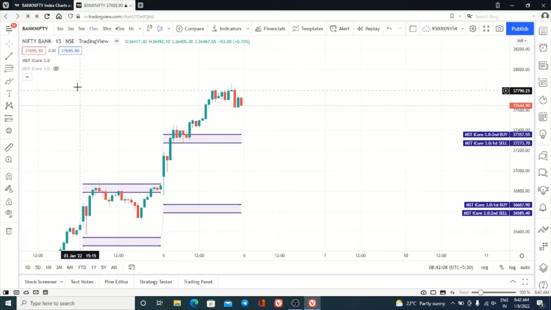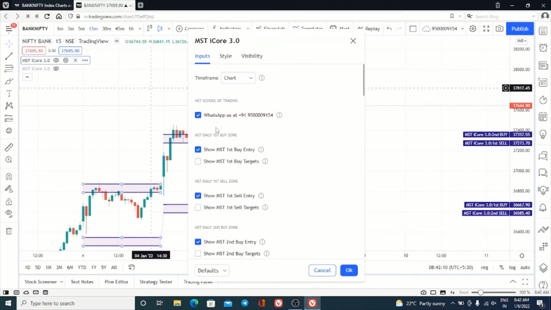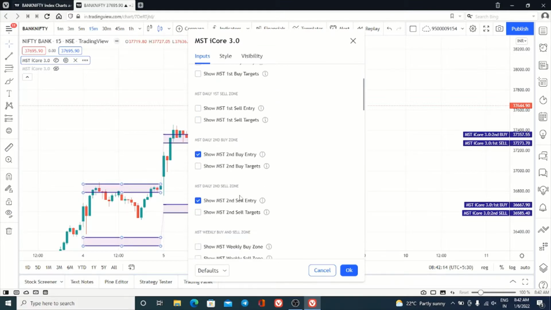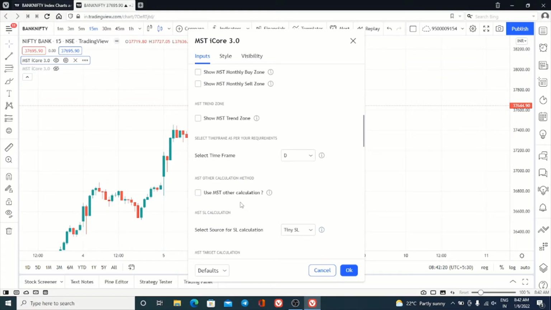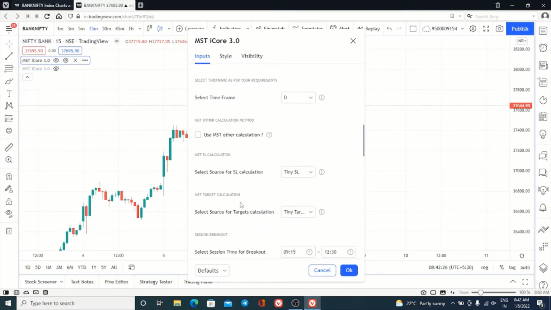Immediately we got the entry. We got the entry of 37,000 CE at the price of 220. I have shared the screenshot of my trade also, and it made a high of 820 plus. So more than 600 points yesterday we got the profit.